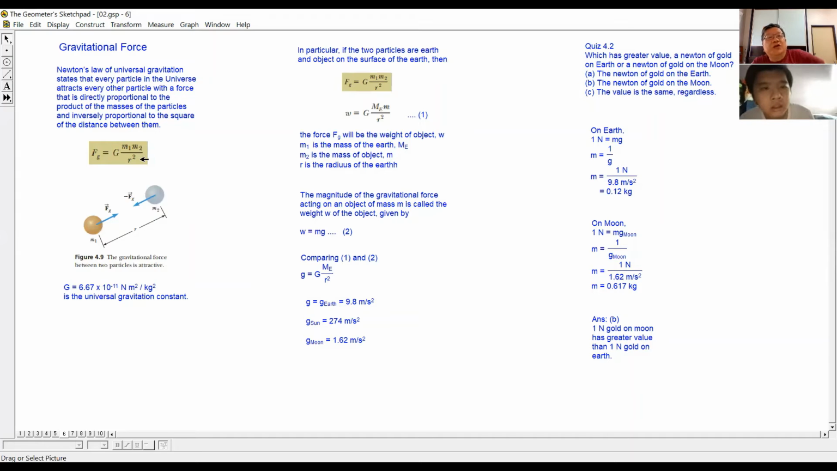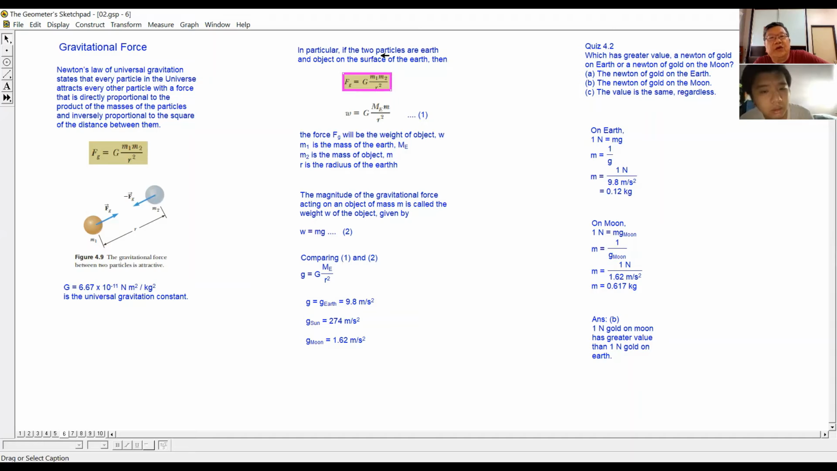Okay, so let's say one of the objects here is the Earth, and the other object is any object on the surface of the Earth, right? We apply them to our Earth and objects on the surface of the Earth. So what will it be like? Okay. Now, the formula is this one. You look over the top here.